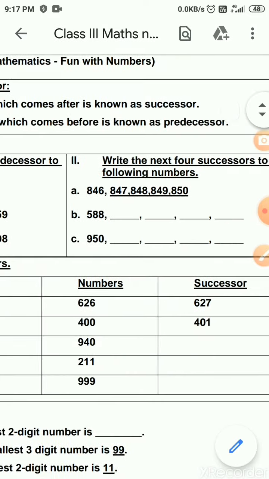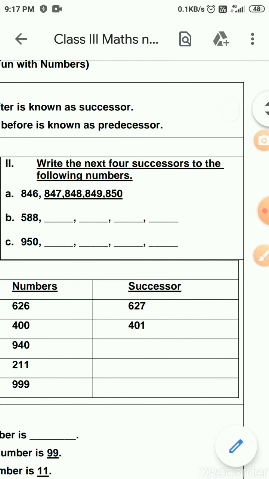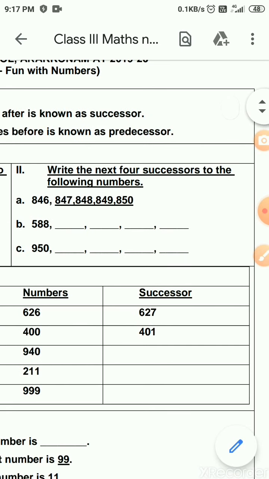Now let's see the second numeral, Roman numeral. Here you are going to write the 4 successors. So same way. For predecessor we did backward counting. For successors we will do forward counting. See the first question. 846 plus 1, 847. 847 plus 1, 848. 848 plus 1, 849. 849 plus 1, 850.